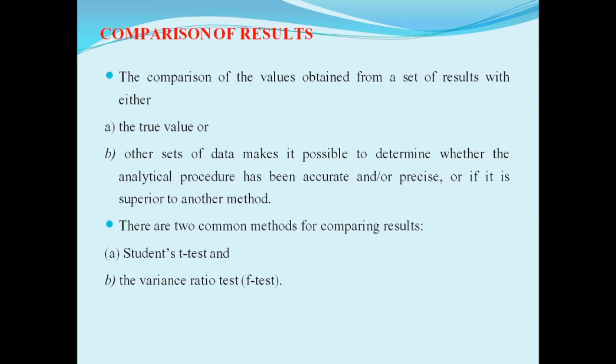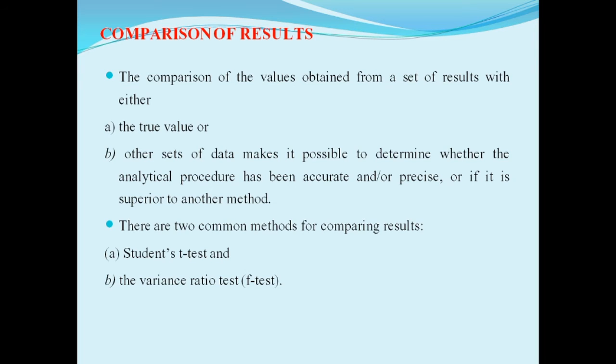Thus, a sample of n values has n degrees of freedom, while the summation of x minus x bar square is considered to have n minus 1 degrees of freedom, as for any defined value of x bar, n minus 1 values can be freely assigned, the nth being automatically defined from the other values.